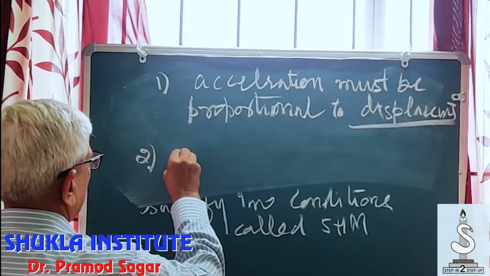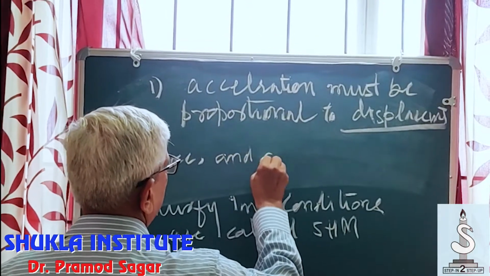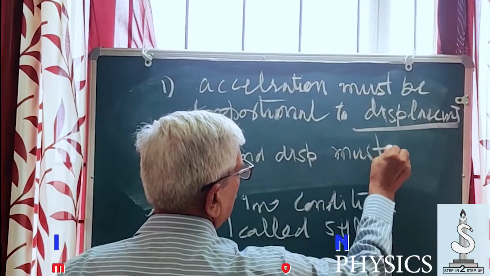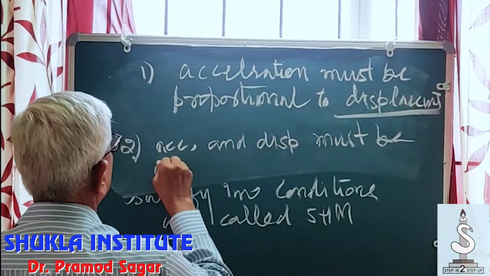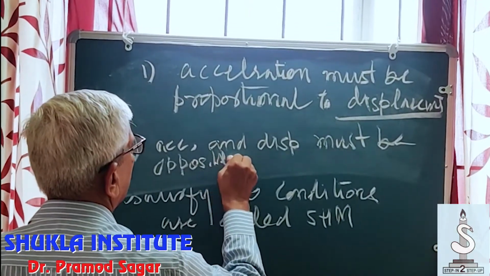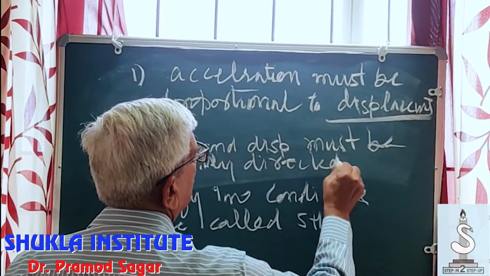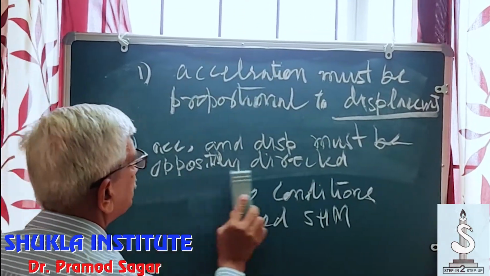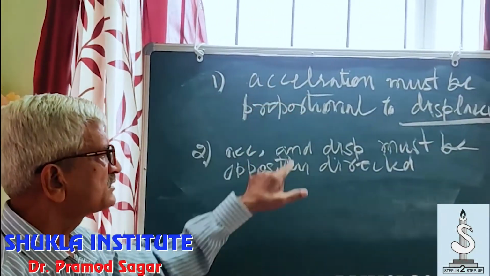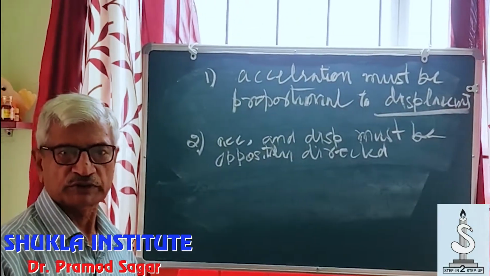Second, acceleration and displacement must be oppositely directed. So if a periodic motion satisfies these two conditions, we shall call it a simple harmonic motion.